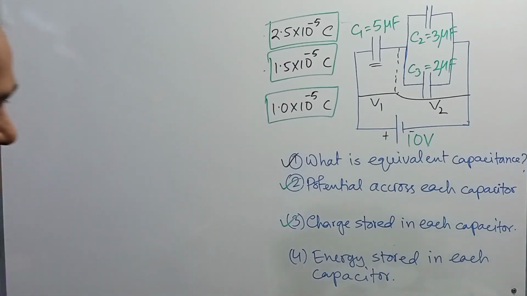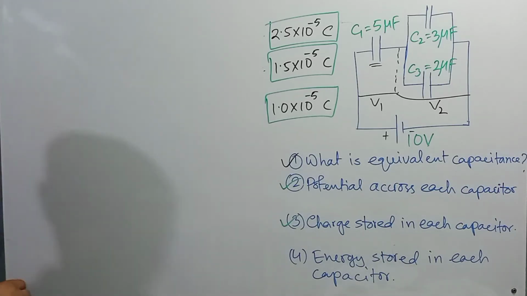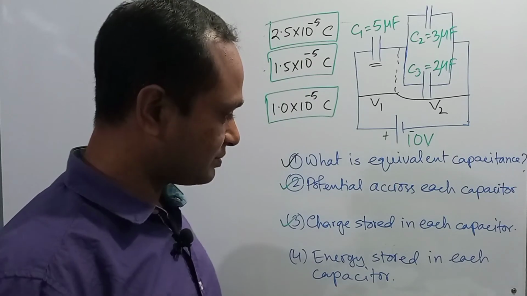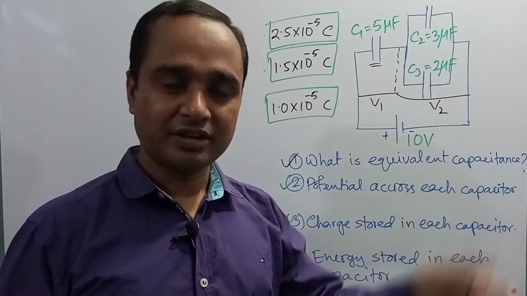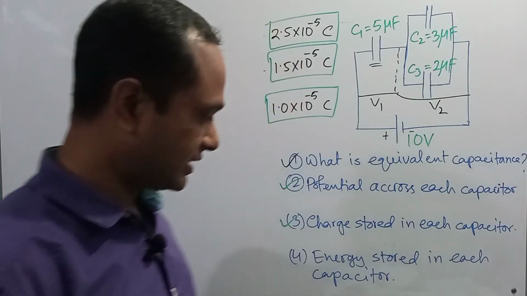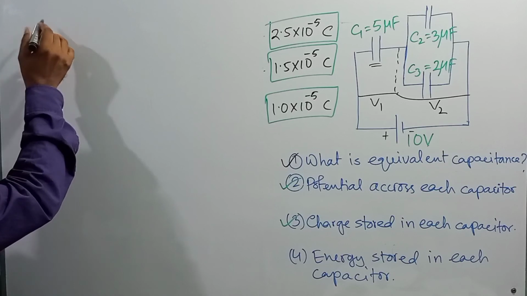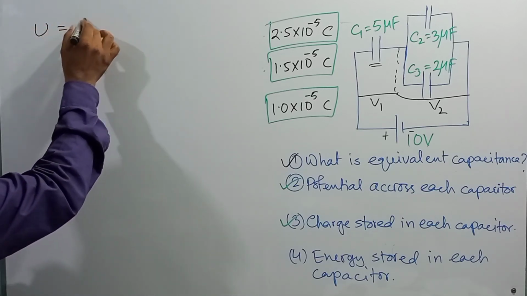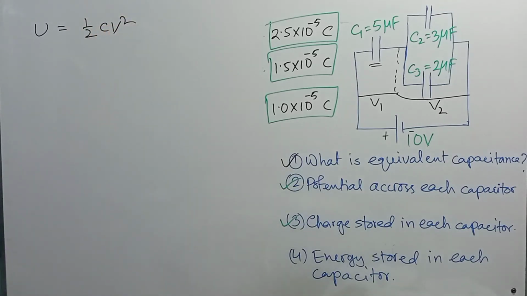I have already mentioned earlier that we did not show the expression for the energy stored in today's class, but you will get it in our next lecture. The energy stored in a capacitor, if the stored energy is U, is U is equal to half C V square. This is the expression for stored energy.